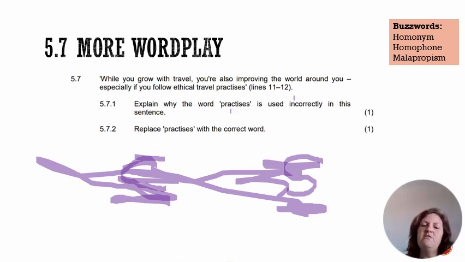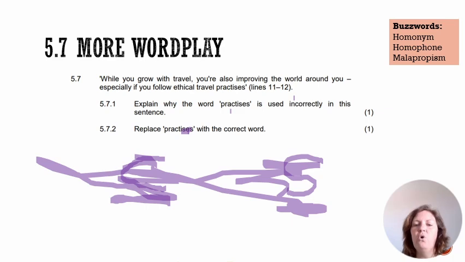However, 5.7.2 you could all earn. Replace practices with the correct word. All you need to do is go to that S and replace it with a C, and then you've got your mark. This is a really quick slide, gents. Let's just go to the buzzwords quickly.